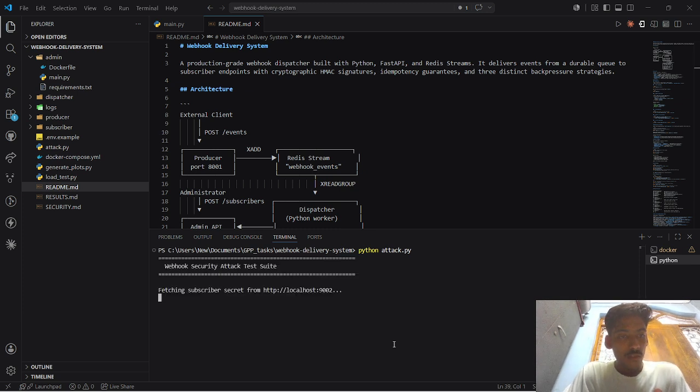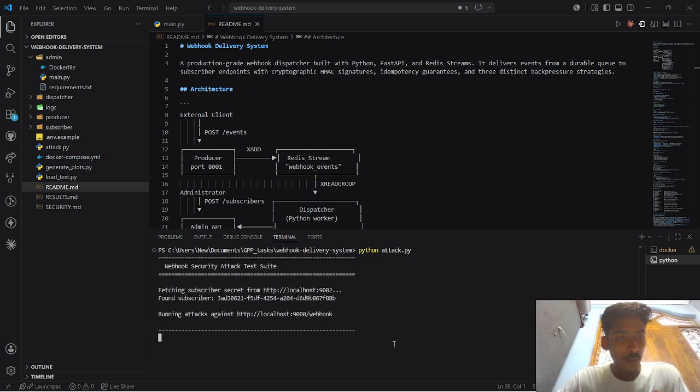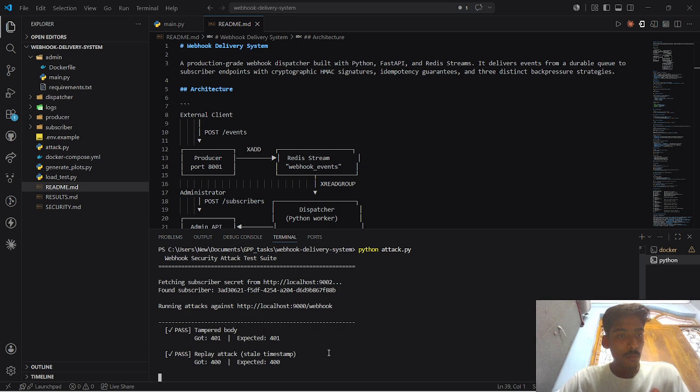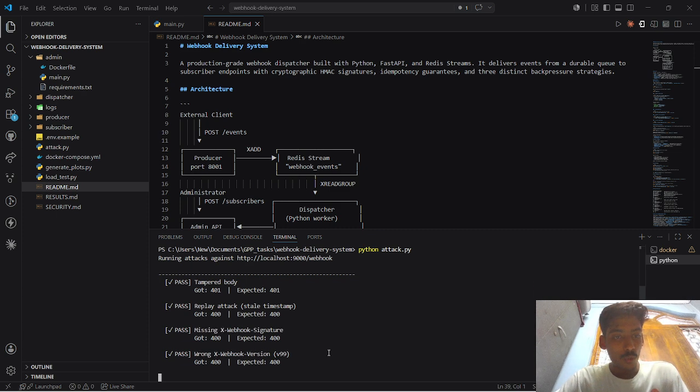These test scenarios such as tampered payload, replay attacks, missing signatures, invalid versions, and duplicate request IDs are invalid requests and are rejected by the subscriber.